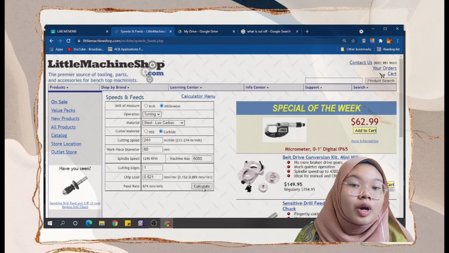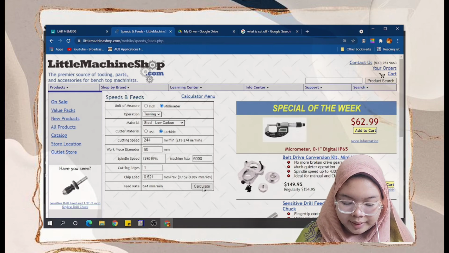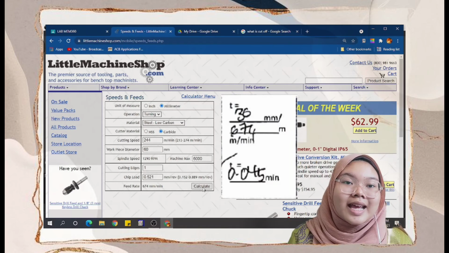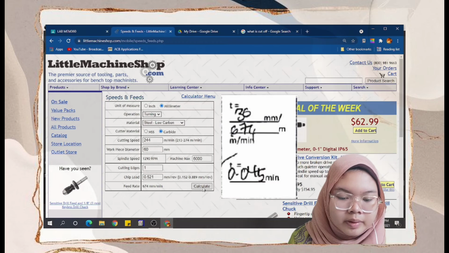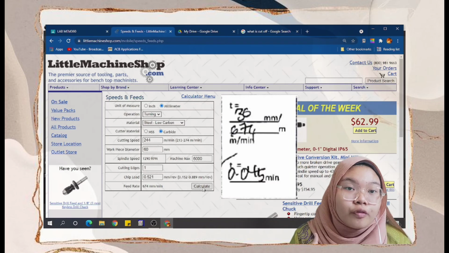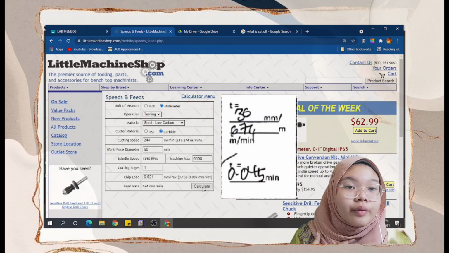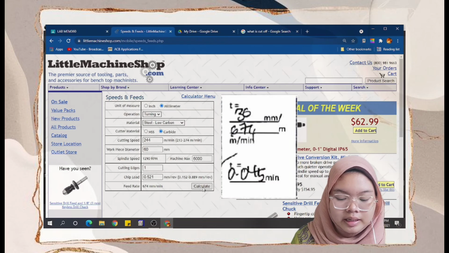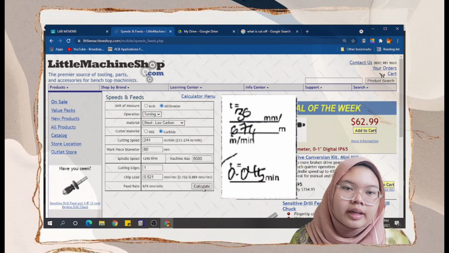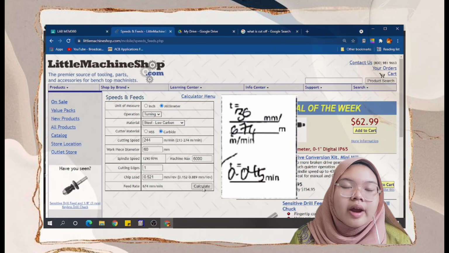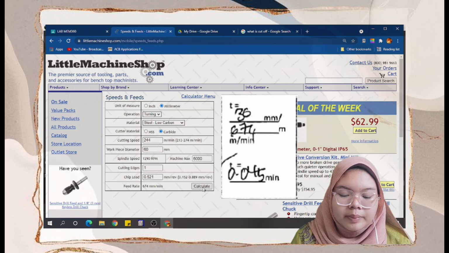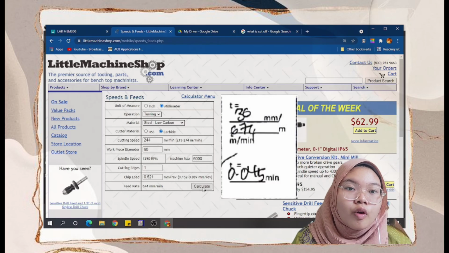Okay, so next is the estimated time, which is length of cut over feed rate. The length of cut is 30 millimeters, divided by 674 millimeters per minute. Then the answer is 0.045 minutes.